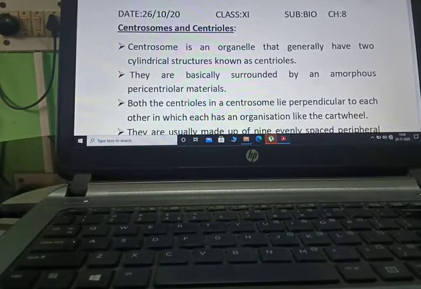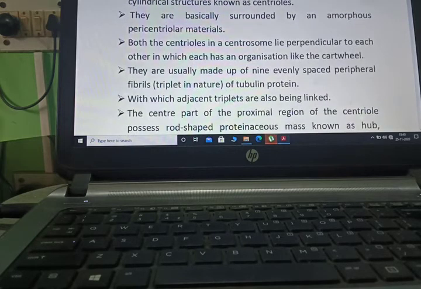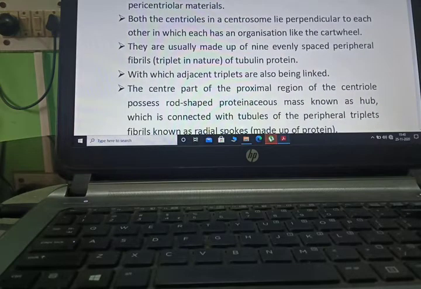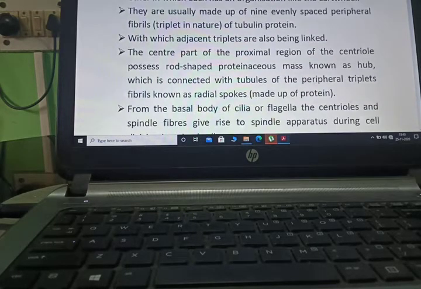Hi students, today we are starting our next topic, that is centrosome and centrioles. Centrosome is an organelle that generally has two cylindrical structures known as centrioles. They are basically surrounded by amorphous pericentriolar material. Both the centrioles in a centrosome lie perpendicular to each other, in which each has an organization like the cartwheel.